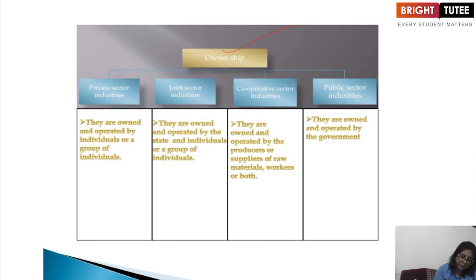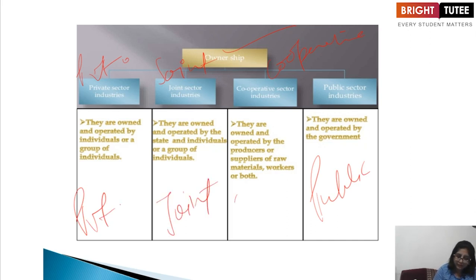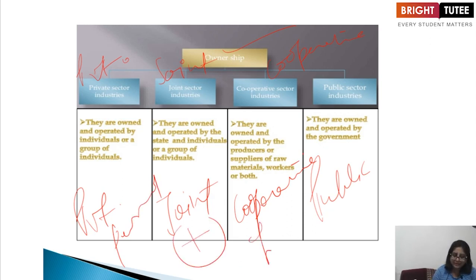Now on the basis of ownership, there is the private sector, the joint sector, the cooperative sector, and the public sector. You know what happens in private, joint and cooperative? See the difference. Private means somebody owns it. That means it is someone's personal thing. Joint means which is added together. Cooperative means which is for help. And public means it is for everyone.